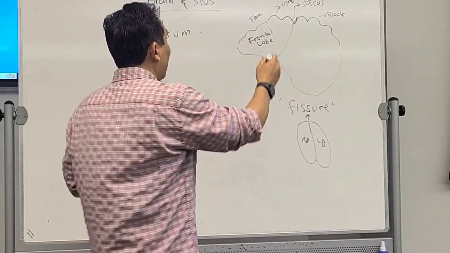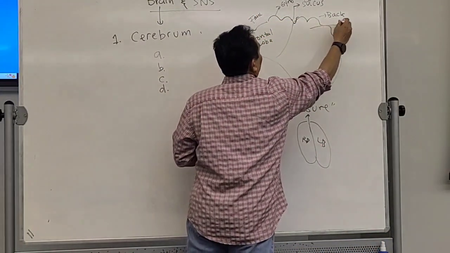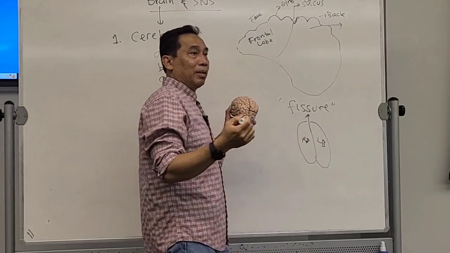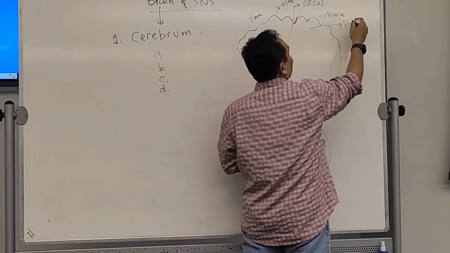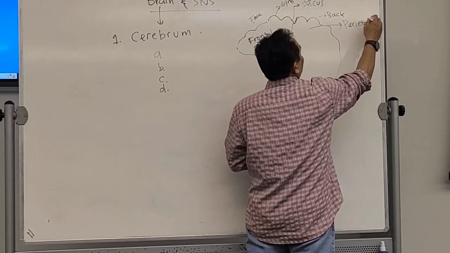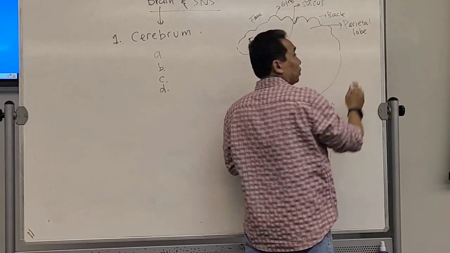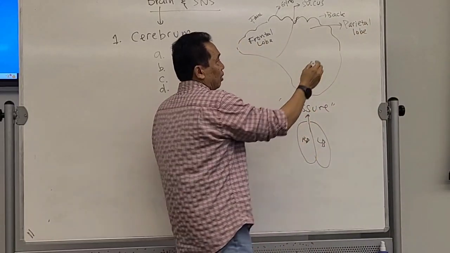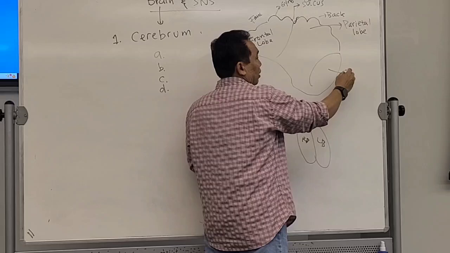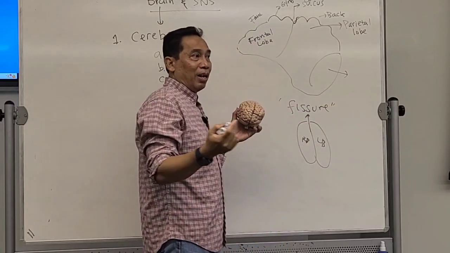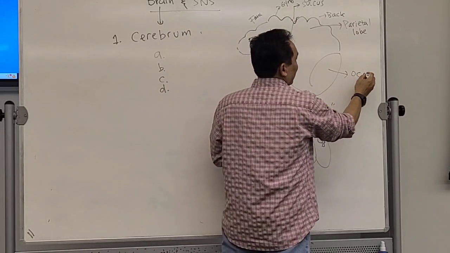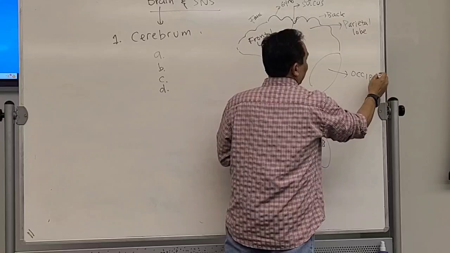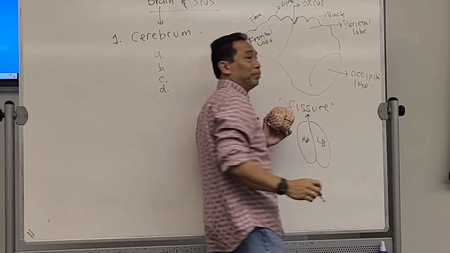If it is on the top over here, what do you call that lobe? Parietal lobe. If it is on the back over here, really on the back, it's called the occipital lobe.